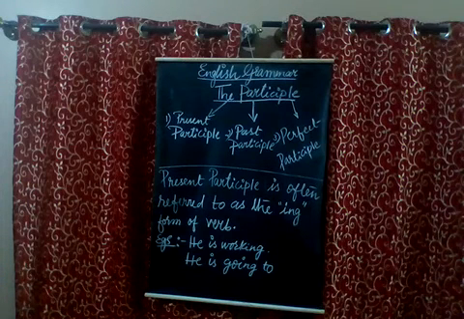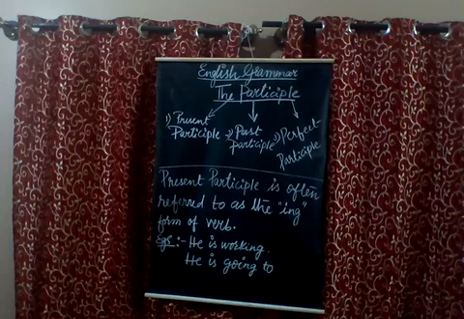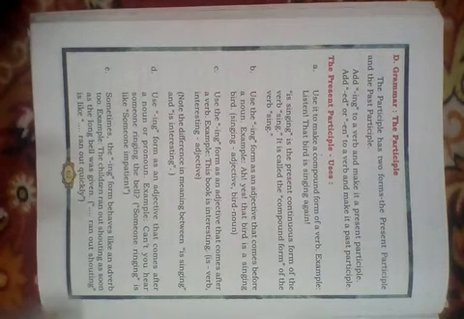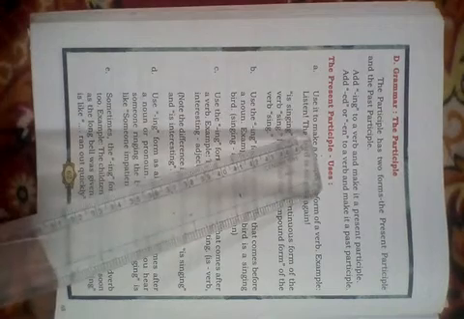Now take out your textbook and other stationery, copy down from the board. Page number 62. You have present participle uses. See here, before this they have given the grammar of the participle.